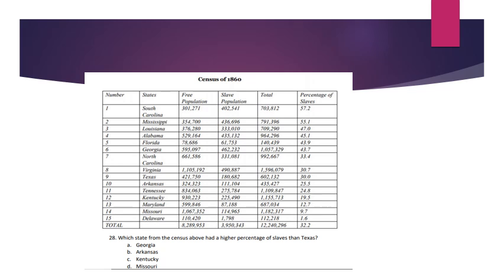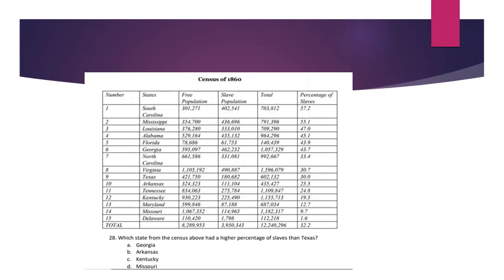Number 28. We have a chart above titled Census of 1860. In the first column we have numbers. In the second column we have the states. In the third column we have the free population or free people. In the next column we have slave population or slave people. And then we have the totals of both in the last column and the percentage.